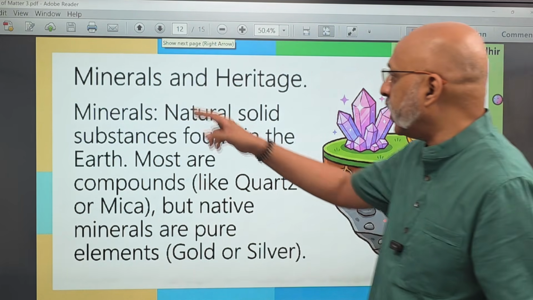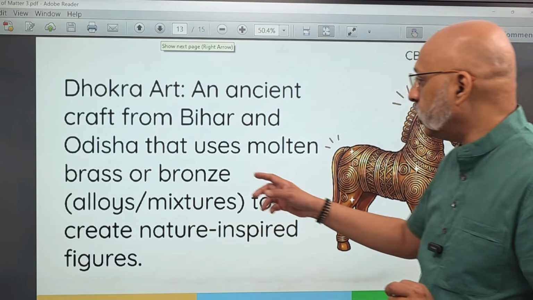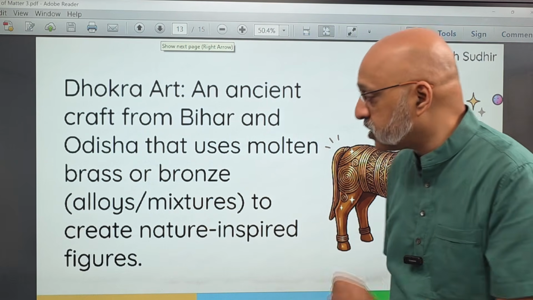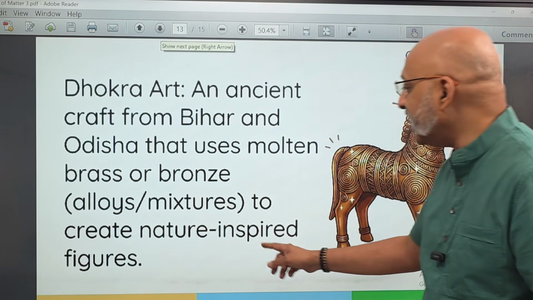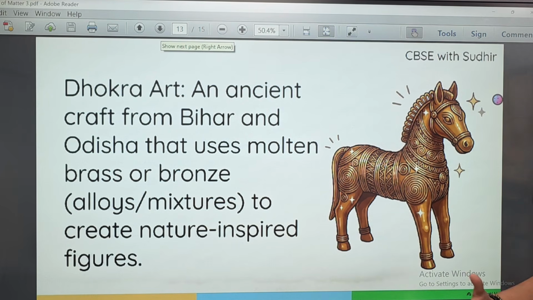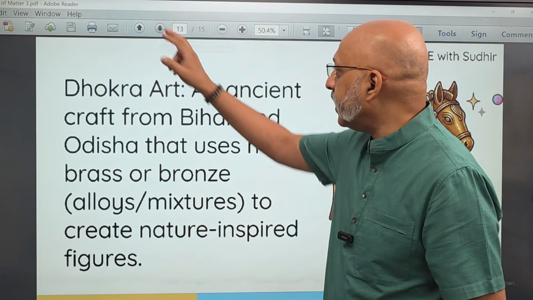Then Dhokra art, this is very interesting, which is an ancient craft from Bihar and Odisha that uses molten brass or bronze, which are both alloys, as we studied before, to create nature inspired figures like this horse which has been created, which is some kind of a decorative or gift item.